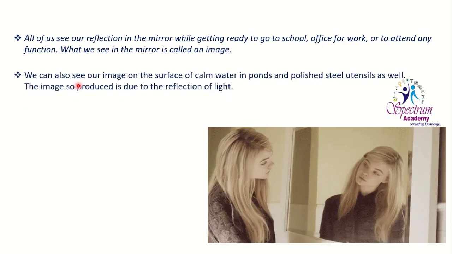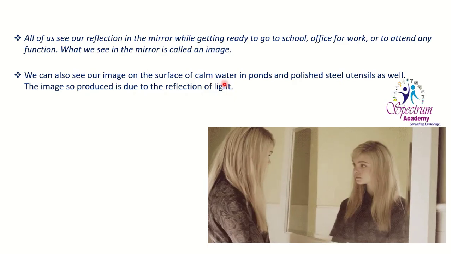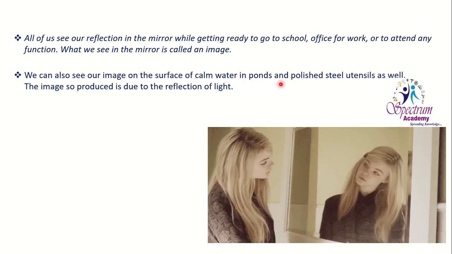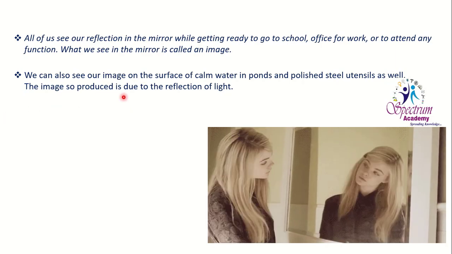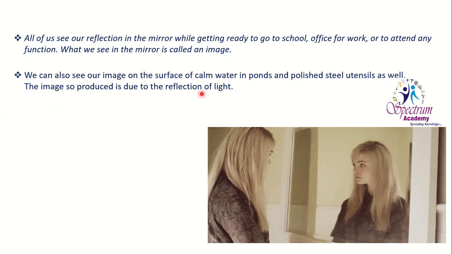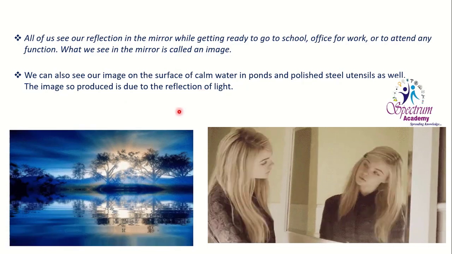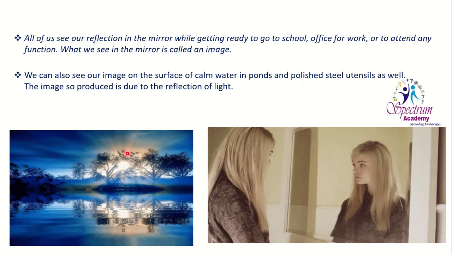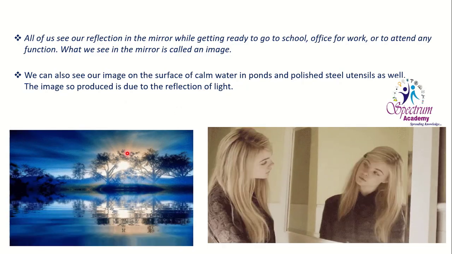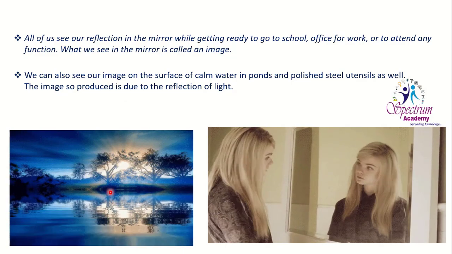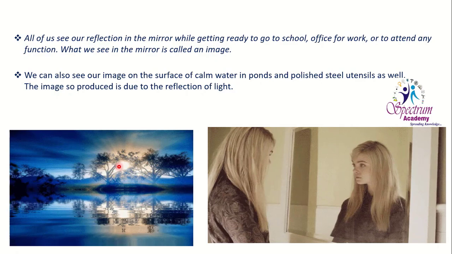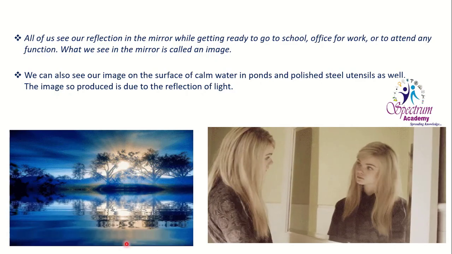Again, we can also see our image on the surface of calm water, in ponds, and in polished steel utensils as well. The image so produced is due to the reflection of light. You can see in this picture the light rays coming from the source of light, which is the sun, falling on the surface of calm water, and you can see the image is formed on the surface of calm water.